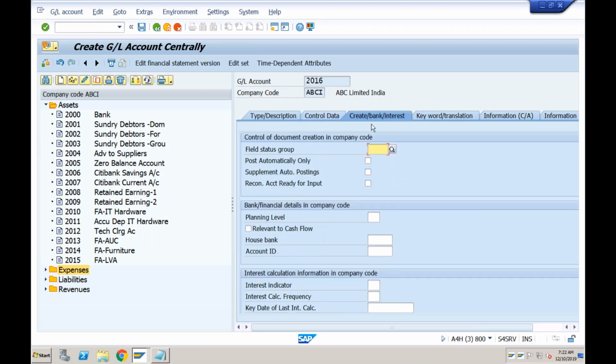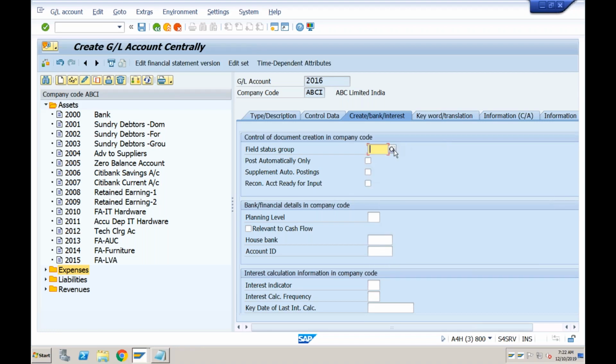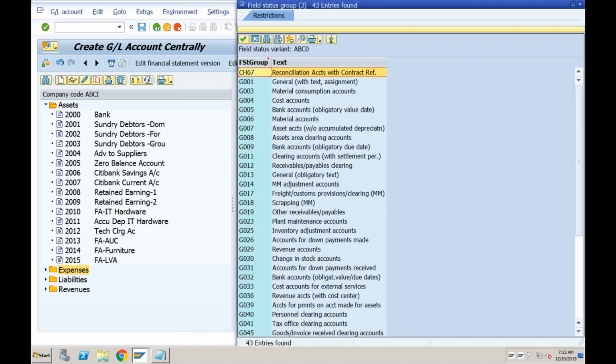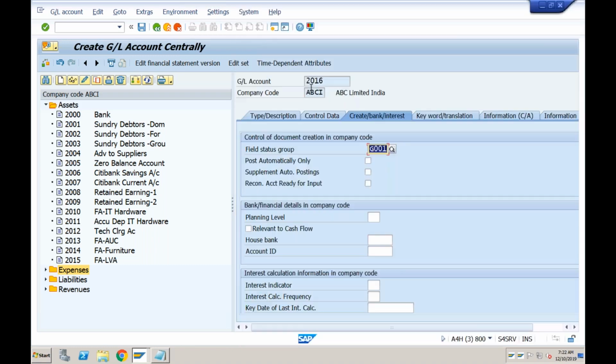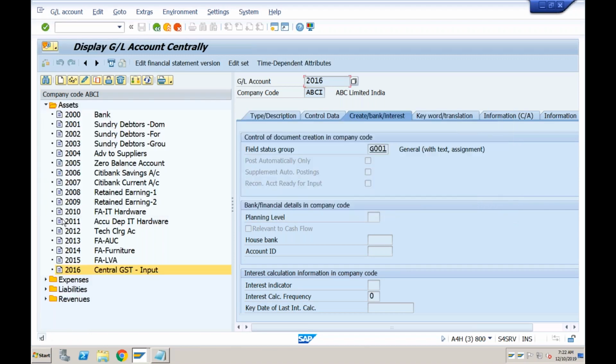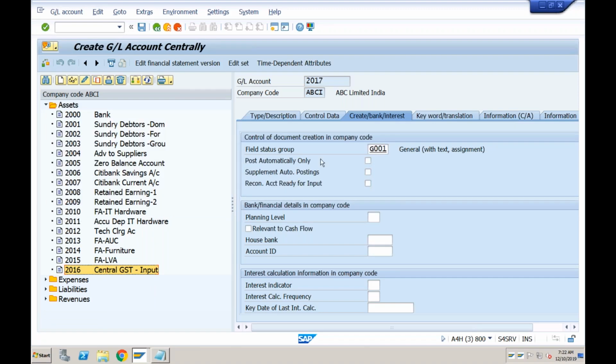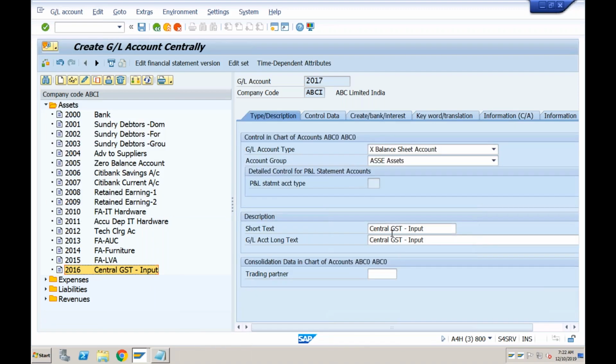And in the create bank interest tab, the field status group can be G, or maybe let's see if there is anything related to tax. So if I do F4, normally we don't use anything else. Let's go with G001 only. Okay, and click on save. Same way, I will copy this and create one for state GST. So copy this, it would be 2017. Okay, and I'll just change the description to state.